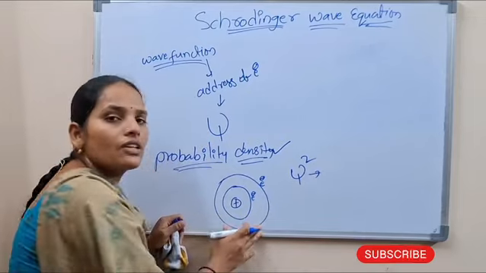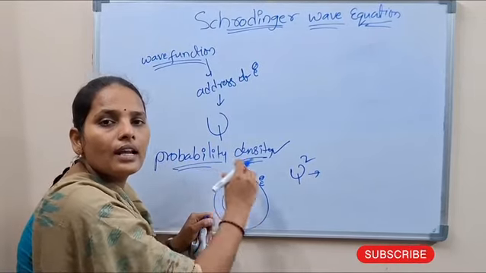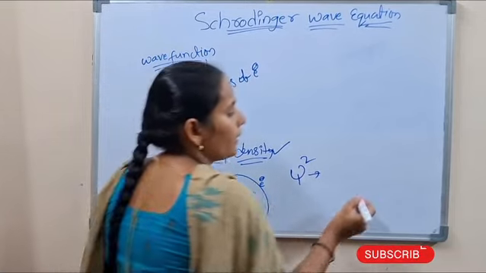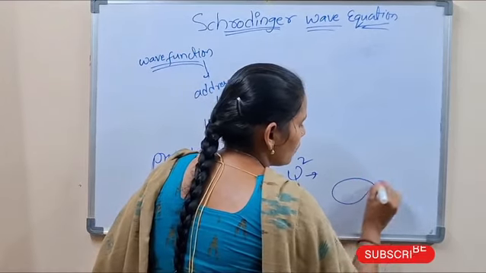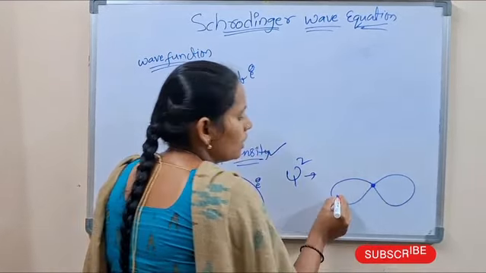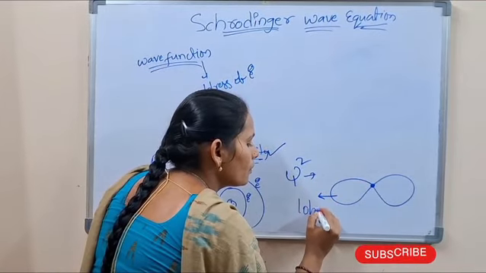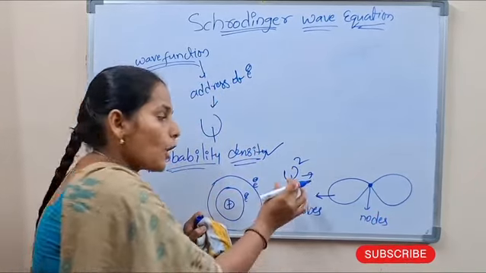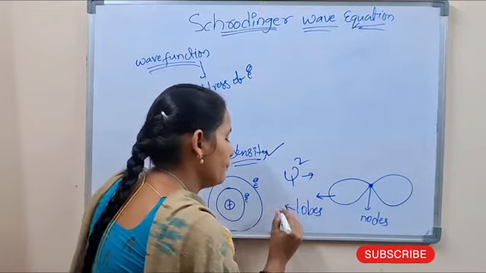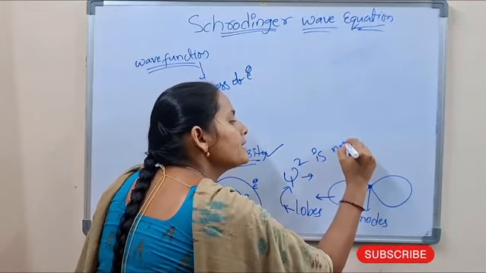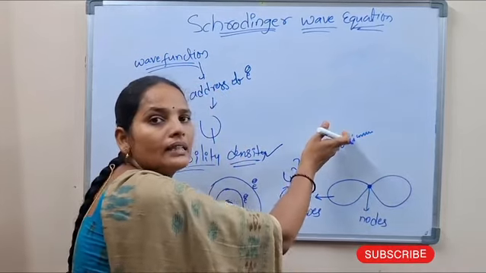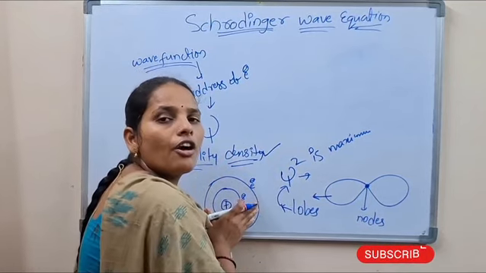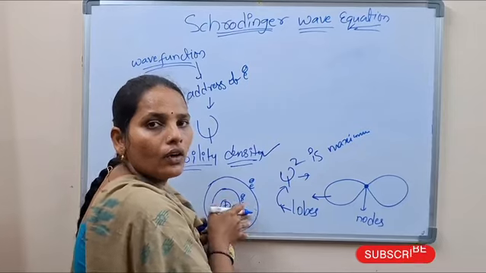Where psi square is high, that is, where the chance of finding the electron is high, that is called lobes. These are the lobes, and this is the node. At lobes, probability density is maximum. Here psi square is maximum, which means the higher the probability density, the more easily and highly the electron is found in that region.